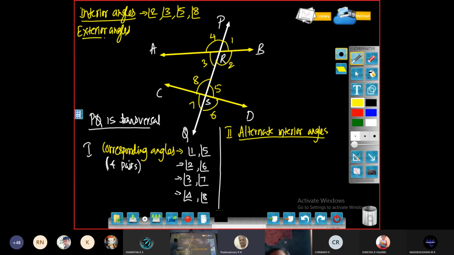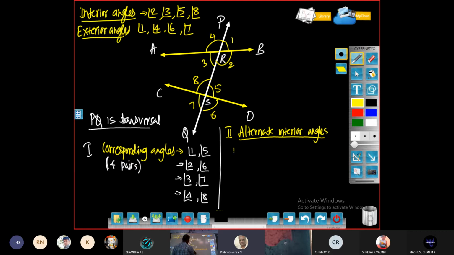Also, exterior angles here. Angle 1 is exterior, angle 4 is exterior, then 6 is exterior, angle 7 is exterior. We have 4 exterior angles because they lie outside these lines we have drawn. 4 interior angles and 4 exterior angles. So then alternate interior angles. Among these interior angles, we have alternate interior angles. One lies on one side of this transversal, the other is on the other side.